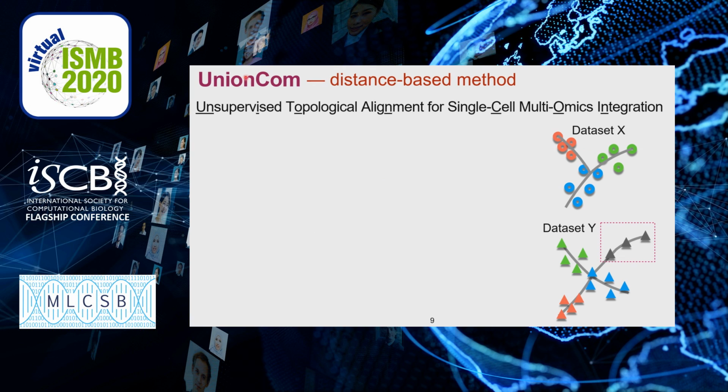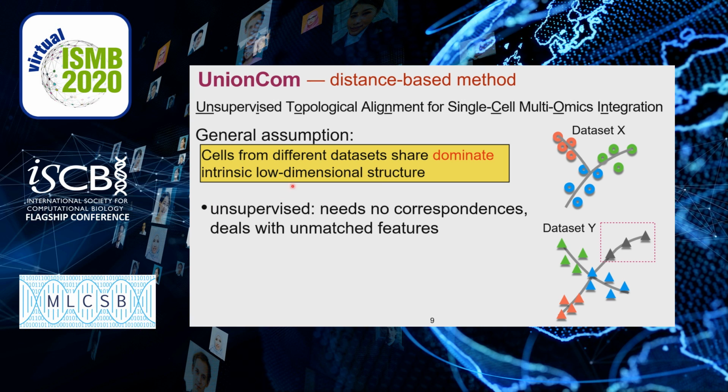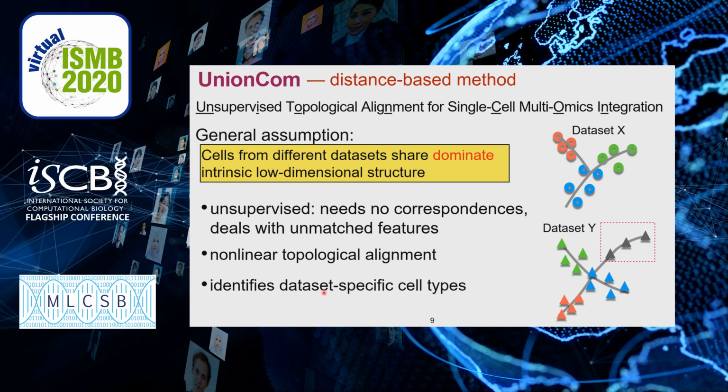Our method UnionCom is a distance-based method, and it works on the general assumption that cells from different datasets share a dominant intrinsic low-dimensional structure. UnionCom is totally unsupervised and needs no correspondences between cells, and can deal with unmatched features. UnionCom is a nonlinear topological alignment method, and it has the ability to identify data-specific cell types. As shown in this picture, these black points are specific cells in dataset Y, and the dominant structure includes red, green, and blue points.